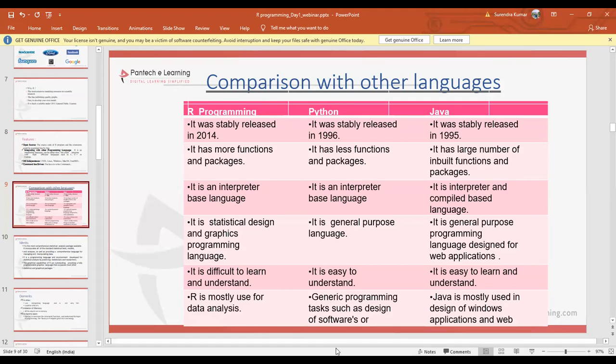Whereas Python is used for generic programming tasks such as design of software. And coming to Java, Java is mostly used for design of windows of operating systems. So these are the basic comparisons between the different languages like R programming, Python, and Java. What is making R programming so special?